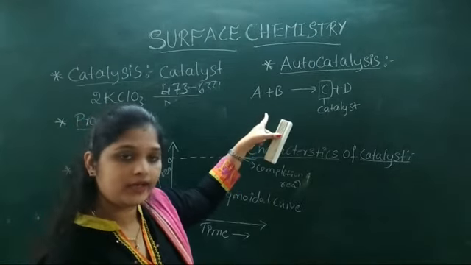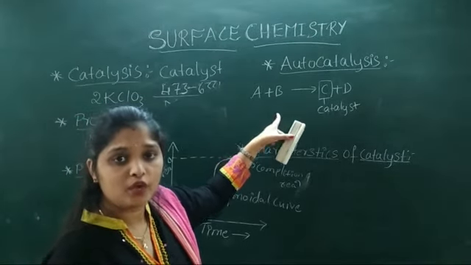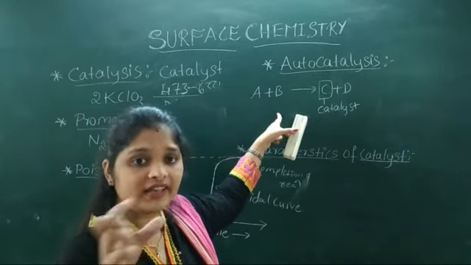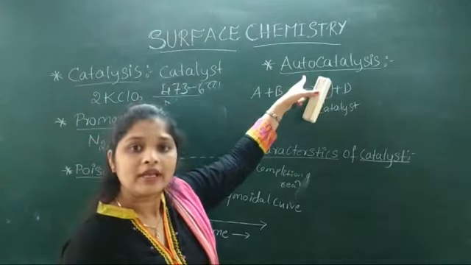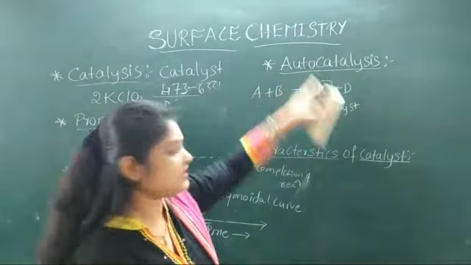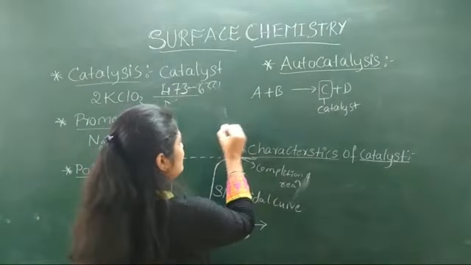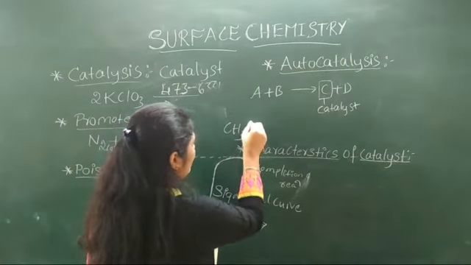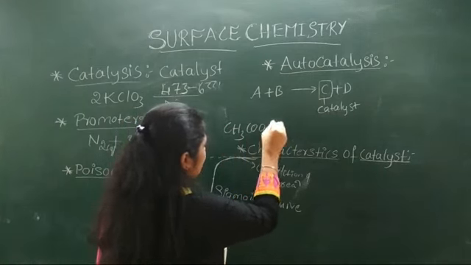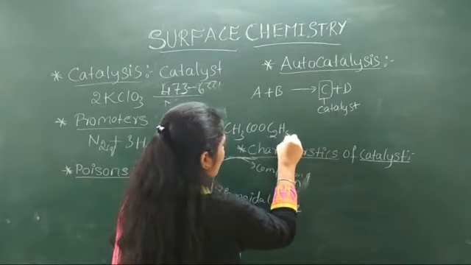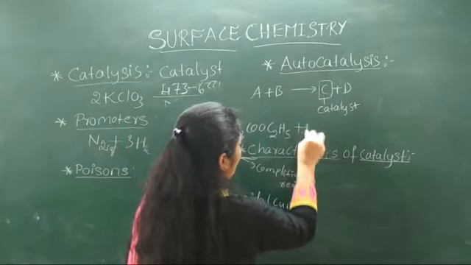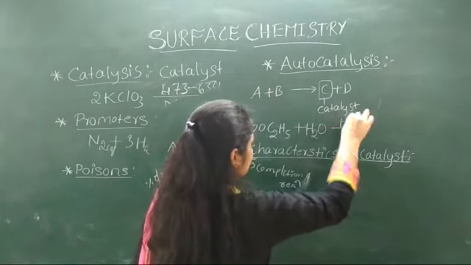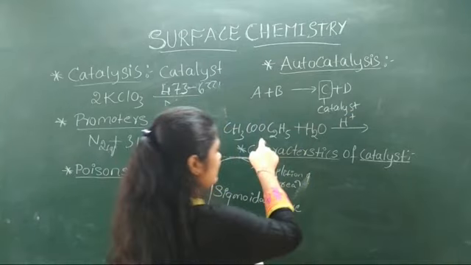What is autocatalysis? In this catalysis, one of the products itself acts as a catalyst in the reaction, and it is called autocatalysis. The example for this autocatalysis is hydrolysis of ester, that is, ethyl acetate. Ethyl acetate undergoes hydrolysis in presence of acid. It is sulfuric acid, in presence of acid, because it is an esterification.